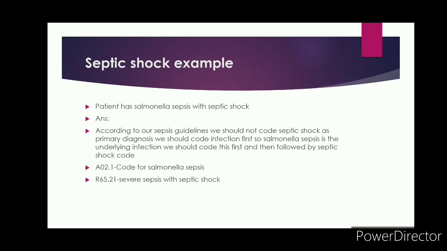So, the codes for this are A02.1 and then R65.21. Here A02.1 means sepsis due to Salmonella, and R65.21 indicates severe sepsis with septic shock.